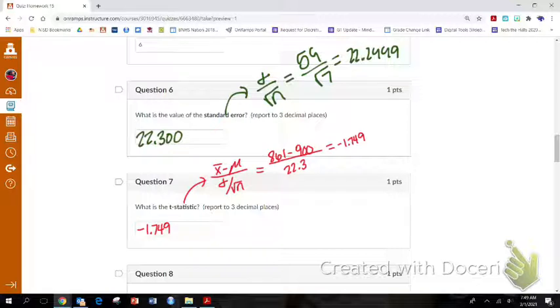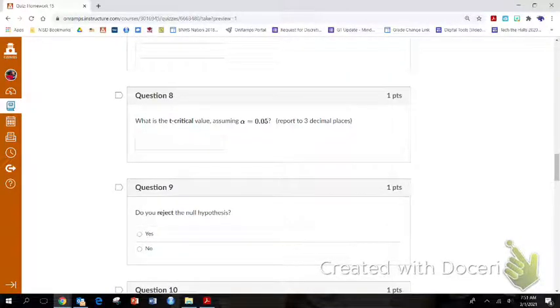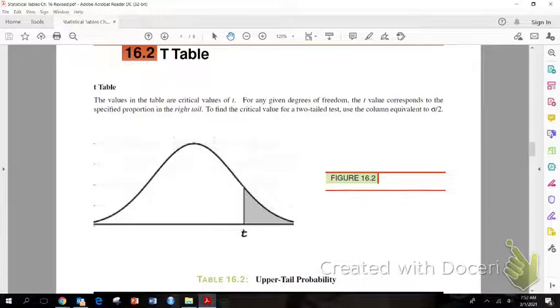I'm going to have to make this go away because I got to scroll down. But the T critical with alpha 0.05. So this is where I need to explain for a second. T critical comes from the T table.